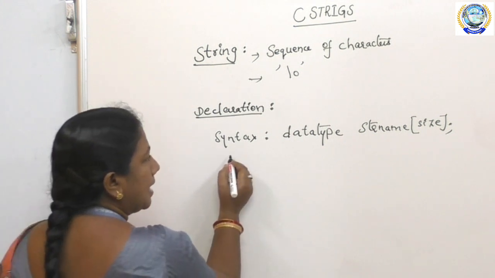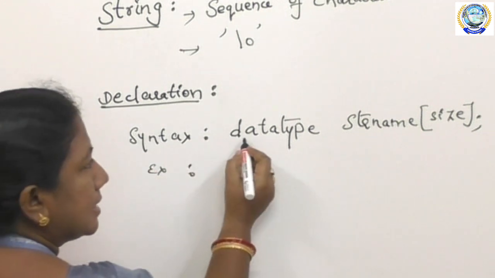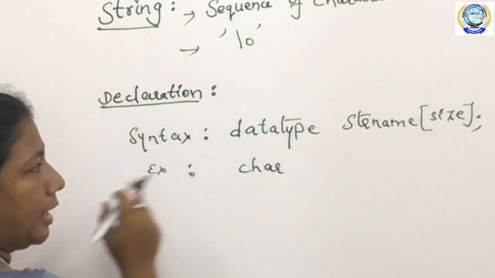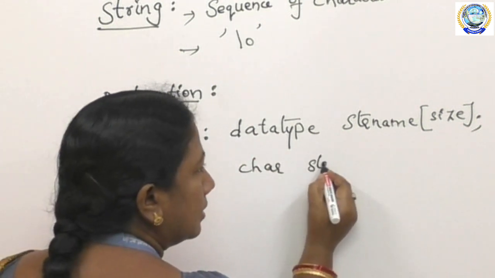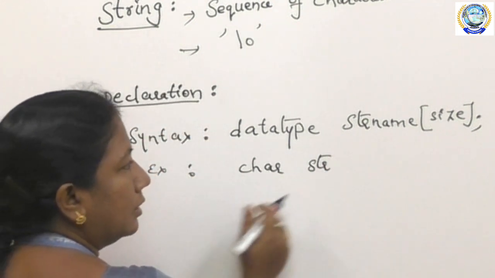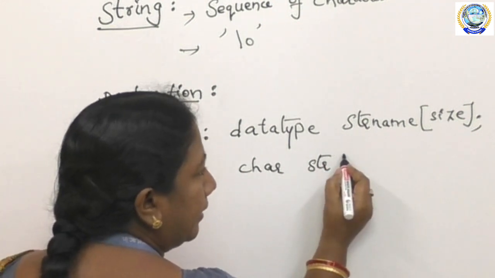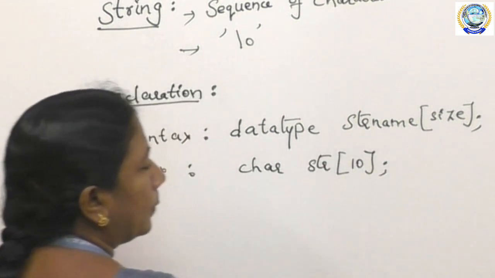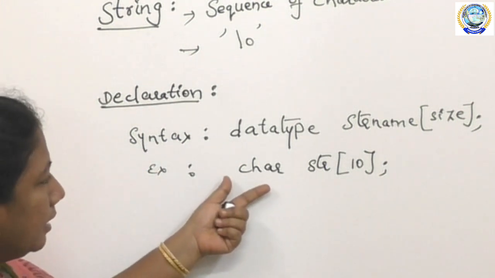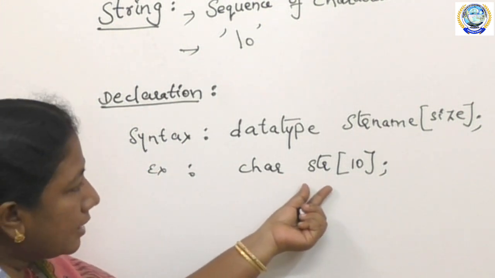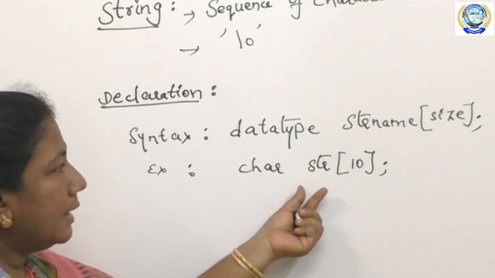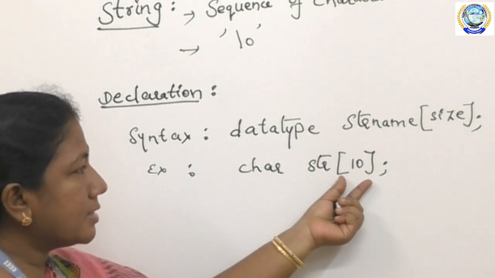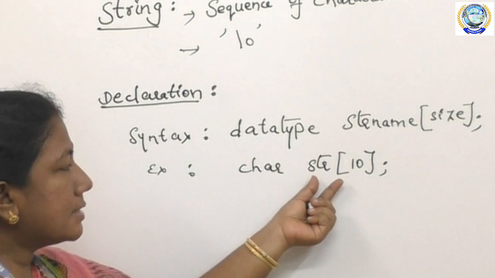For example, in the data type place, we will take char as the data type, and the string name is any name given to the string, that is str, which I have taken here. Next, size is some 10. So here char is the data type of the string, str is the name of the string, and size specifies the number of characters which I have to take in this string.